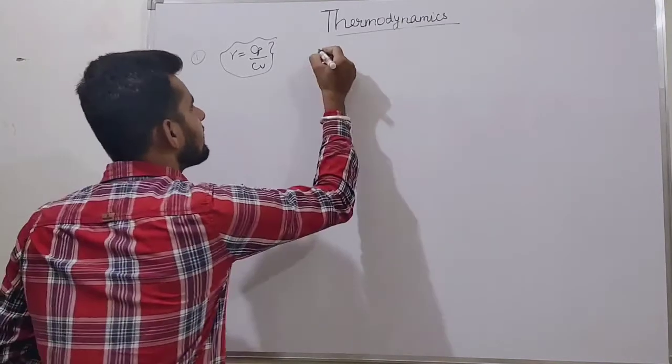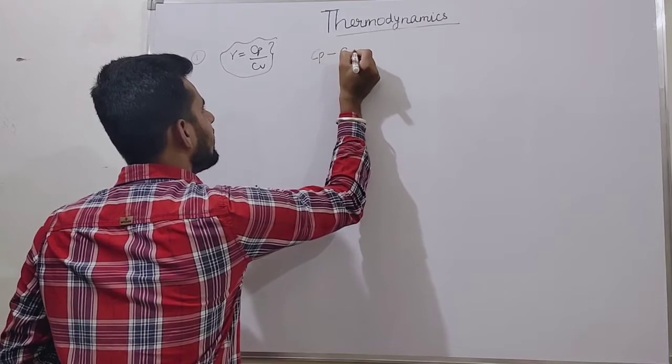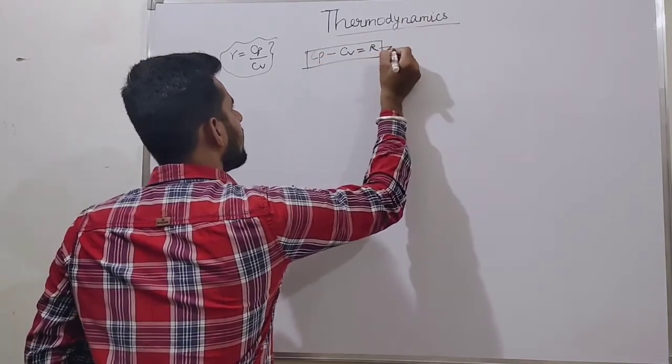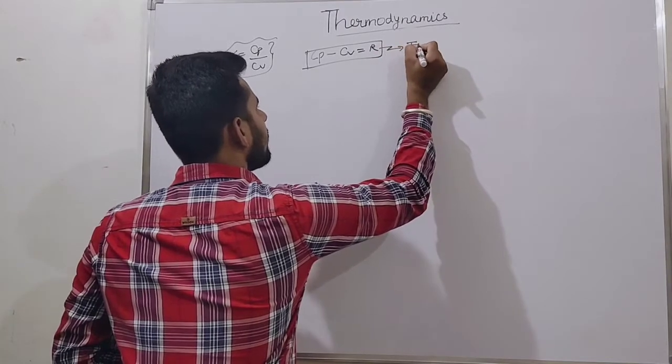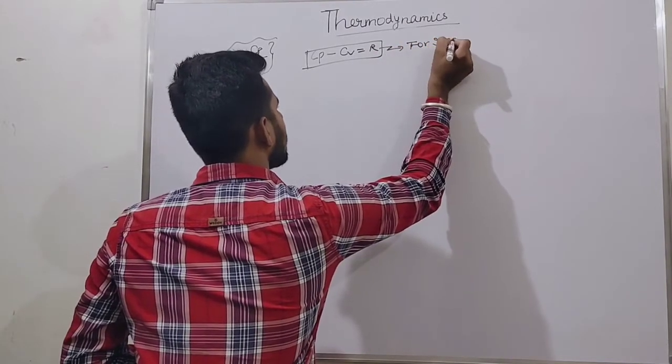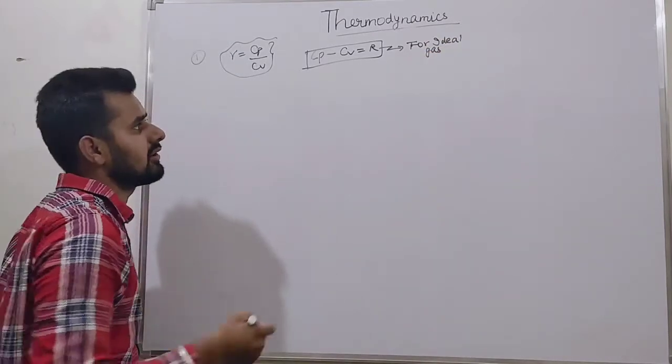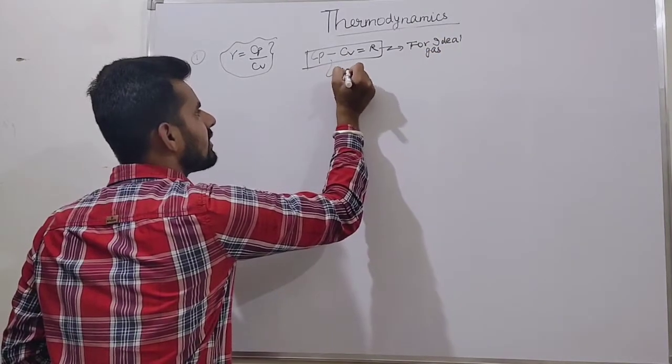A relation comes that Cp minus Cv is equal to R for an ideal gas. This is the relation. It is also called Mayer's relation.